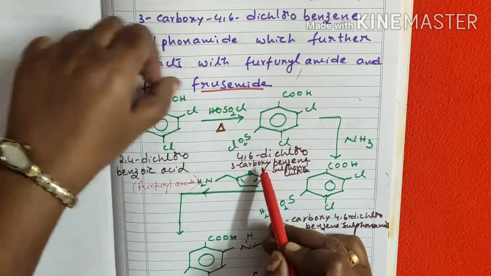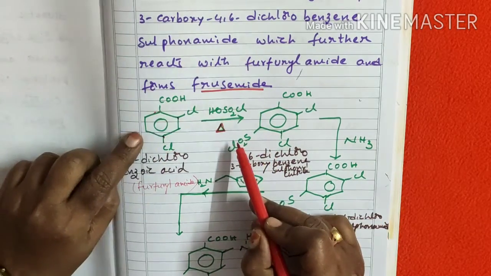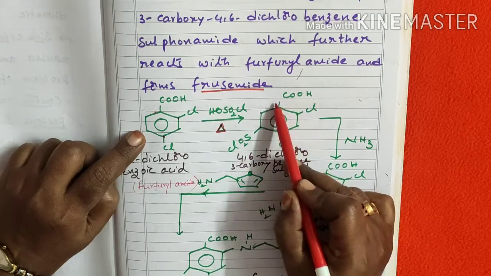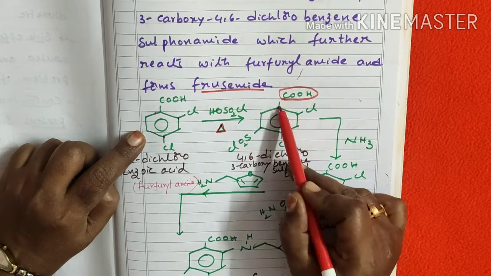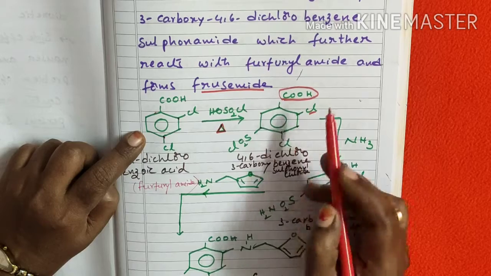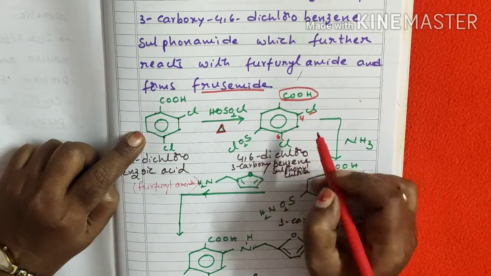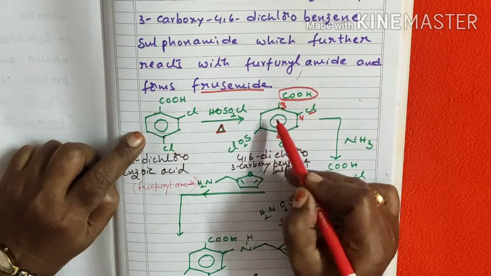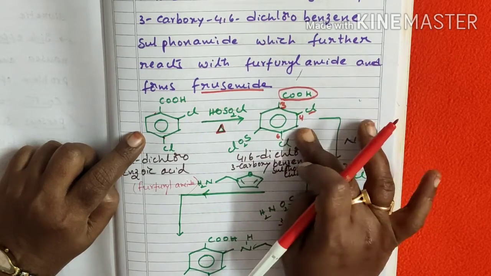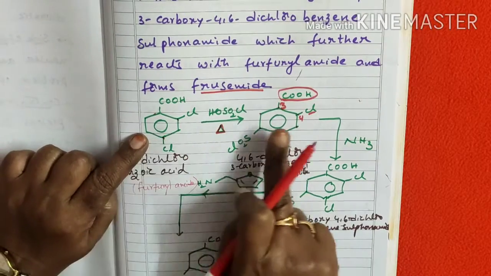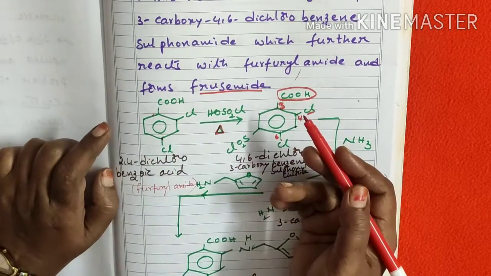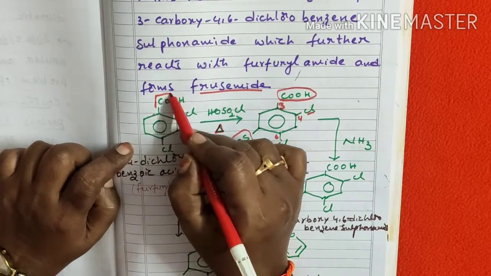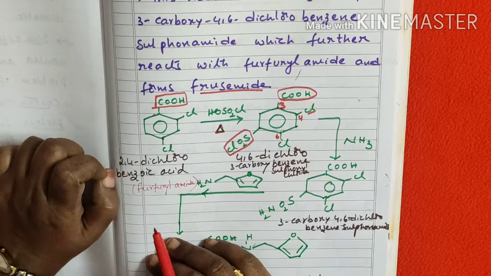At position 6 an SO2Cl group is attached here, numbering 1, 2, 3, and the carboxy group at 3, then 4, 5, 6. So 4,6-dichloro-3-carboxy benzene sulfonyl chloride is formed. The product is the same, but the positions are different, because sulfonyl chloride is in the first position here, whereas the COOH group was in the first position before. That is the difference between those two.